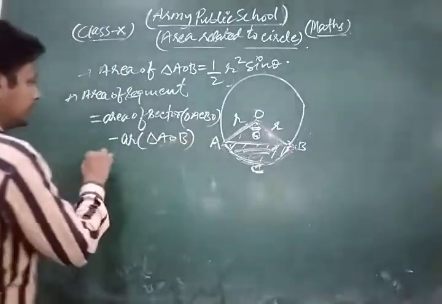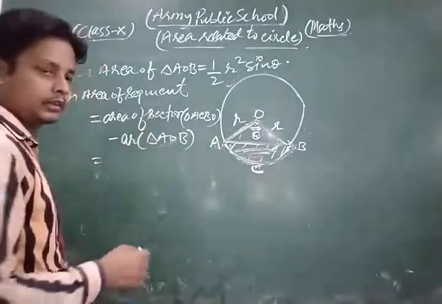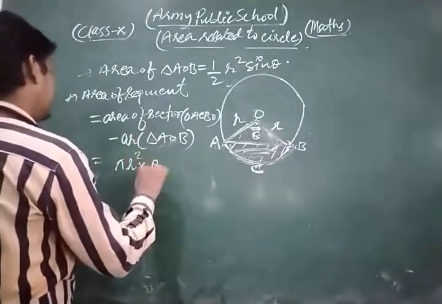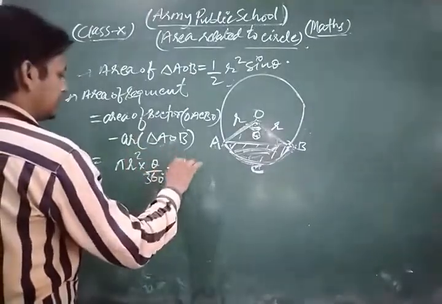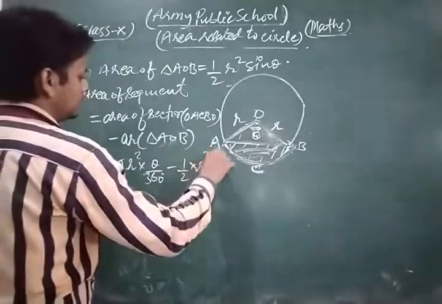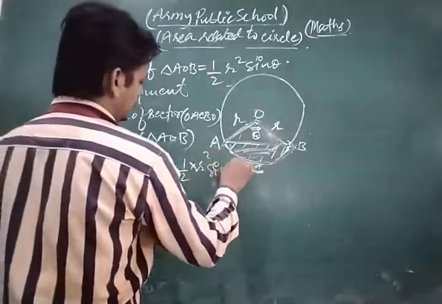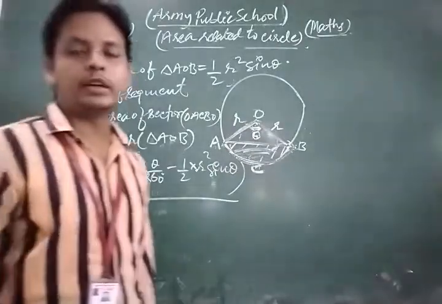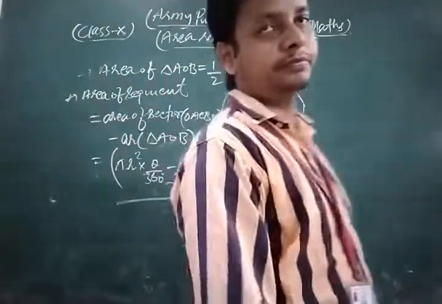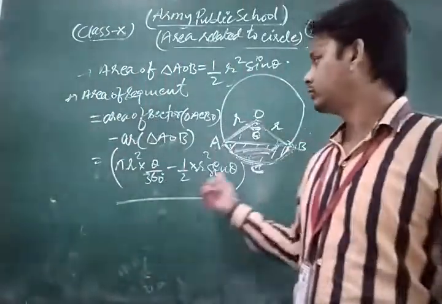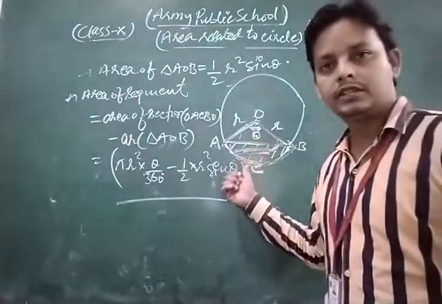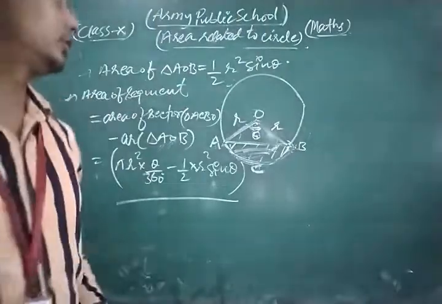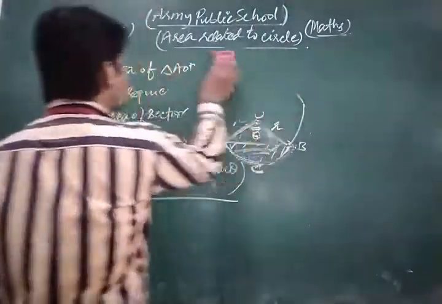In this way, what is the formula of area of sector? You know that pi r square into theta upon 360 minus area of triangle, 1 upon 2 into r square into sin theta. So from the help of this concept, we find the area of segment. This is one of the most important concepts related to that chapter. Now we are going to discuss some other important concepts.